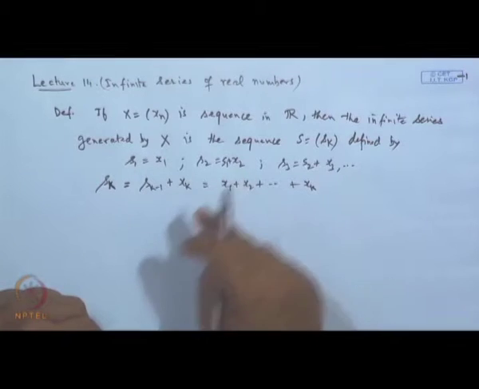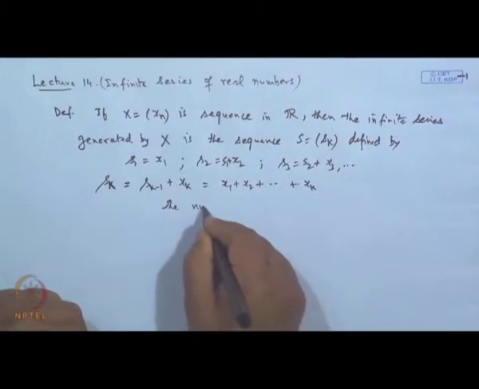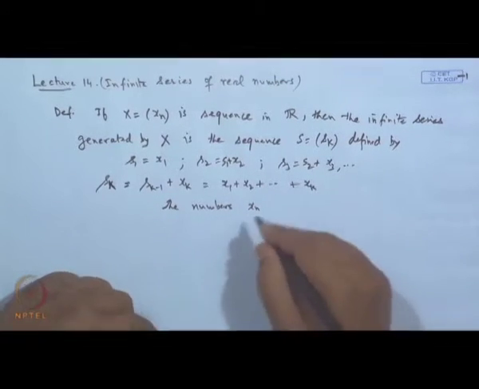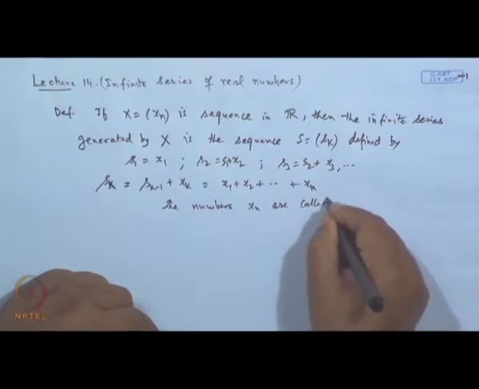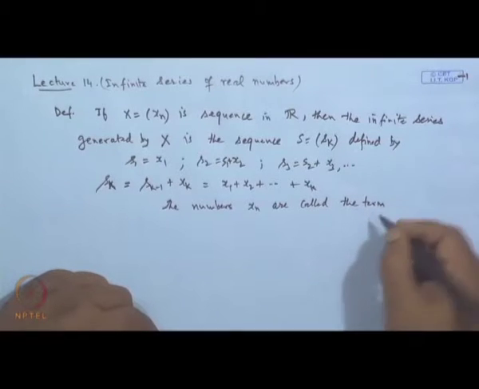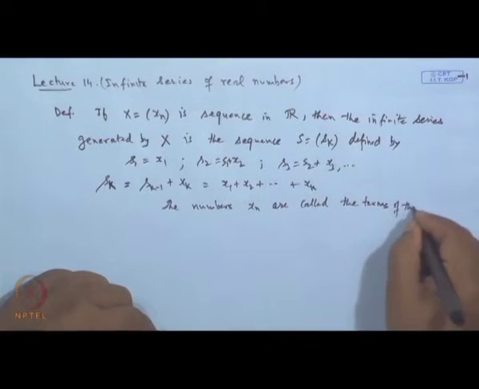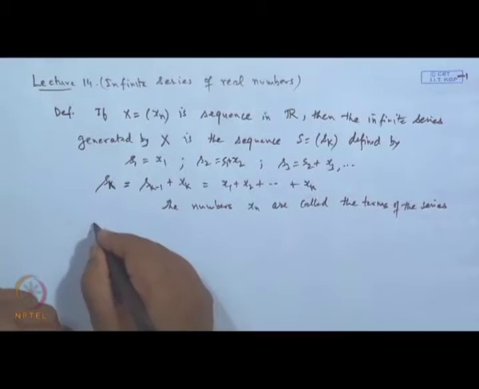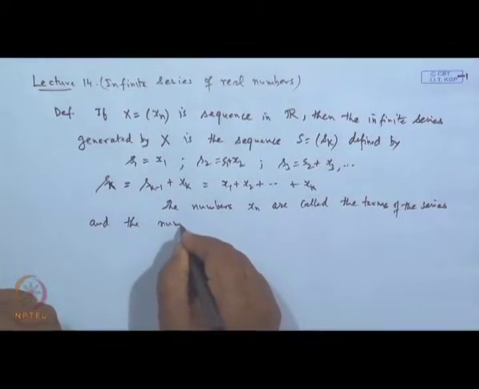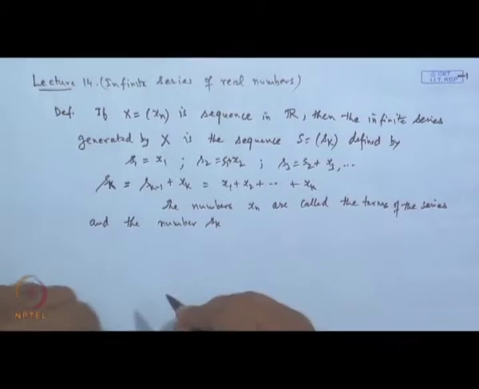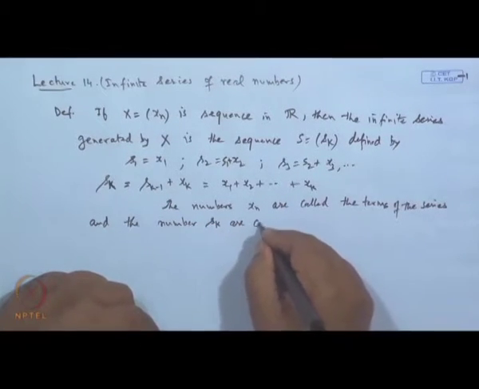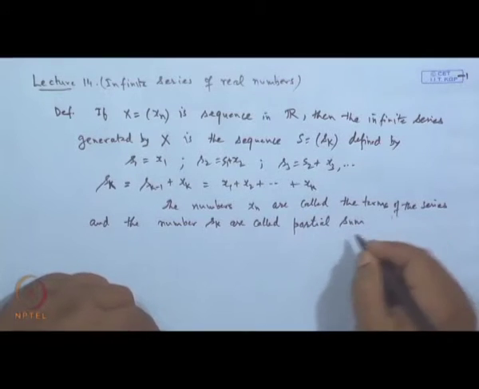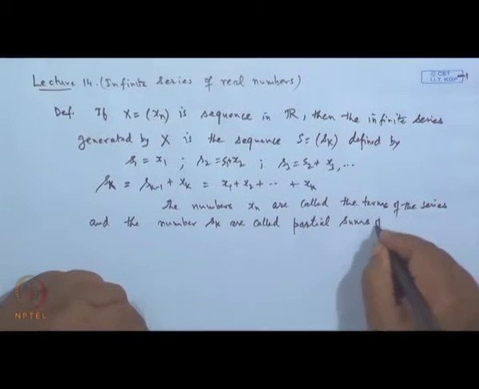The numbers x k or x n are called the terms of the series, and the numbers S k are called partial sums of this series.